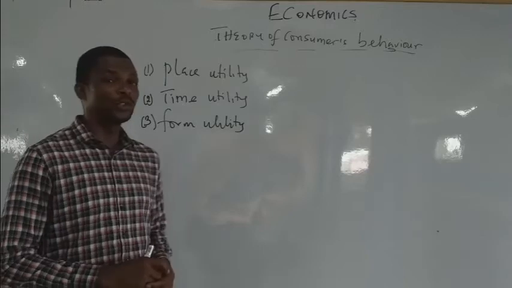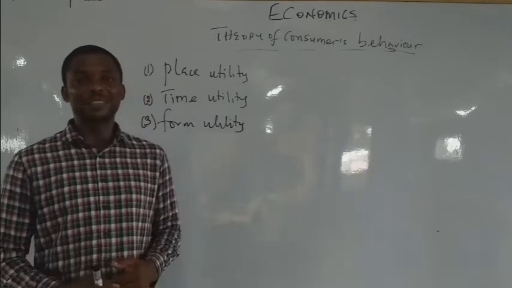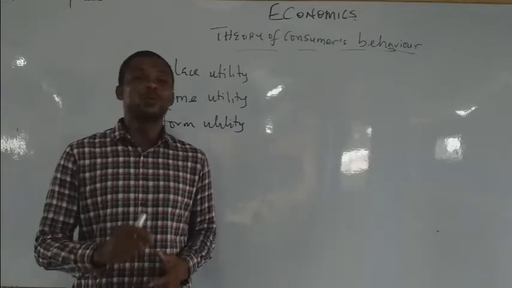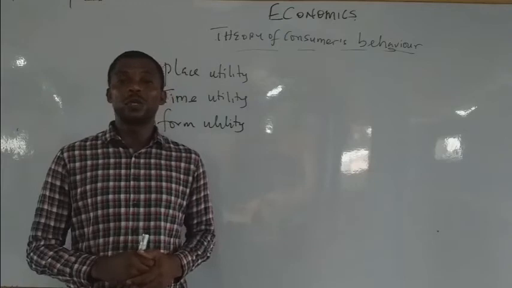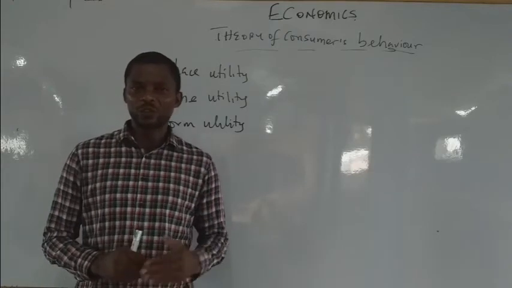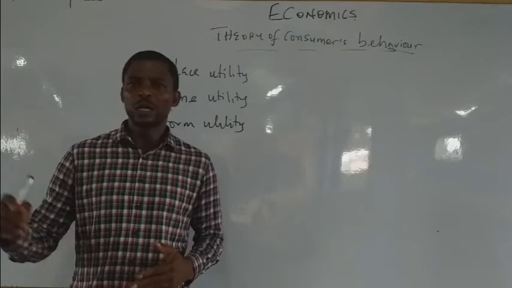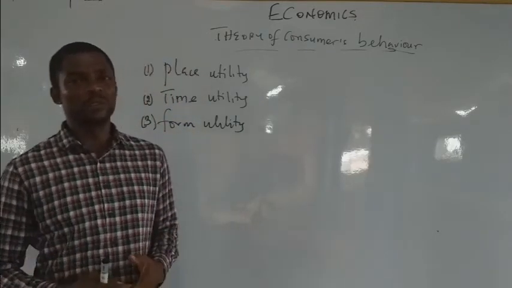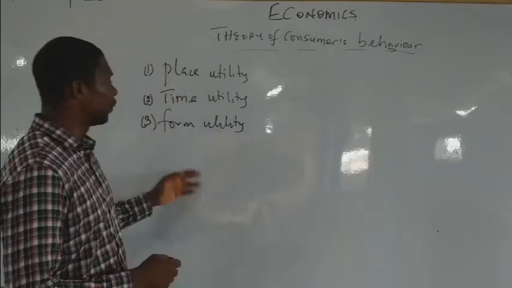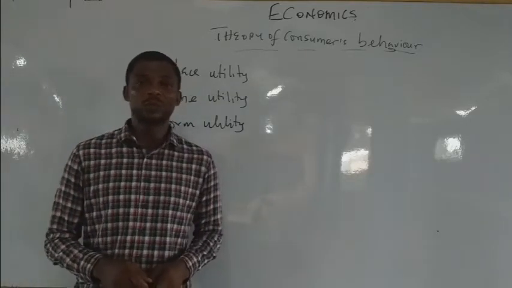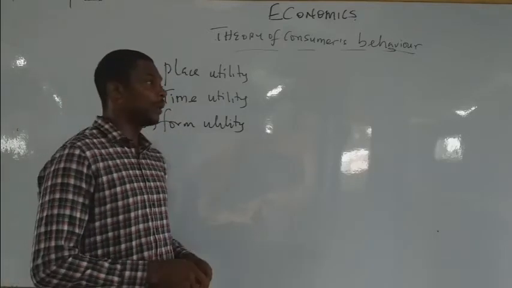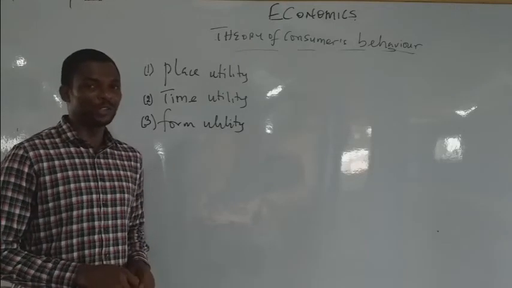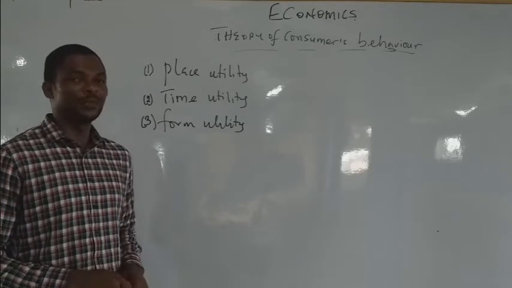Then the next one is form utility. The satisfaction that you derive as a result of what? Transforming or processing a commodity from one form to another form is referred to as form utility. For instance, you transform wood to table and chairs, or trees to table and chairs. That transformation of trees to table and chairs is called what? Form utility. Now, without wasting time, because as a matter of fact we don't have that luxury of time, we'll go to the next aspect, which is what?